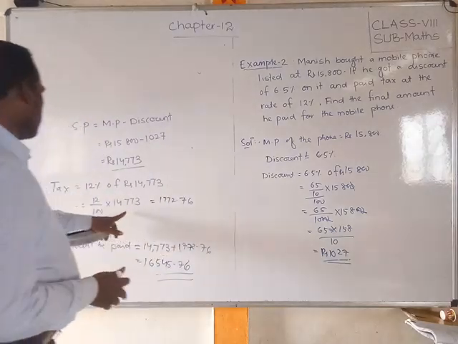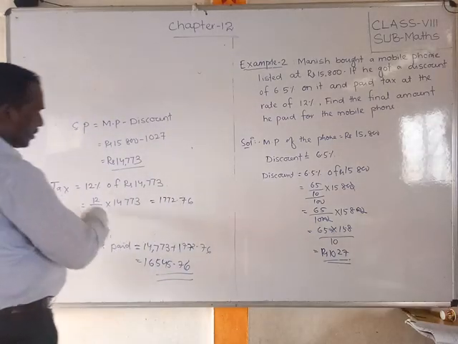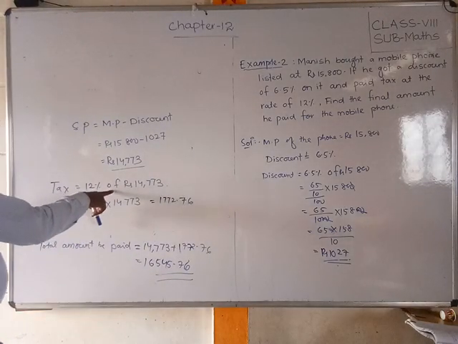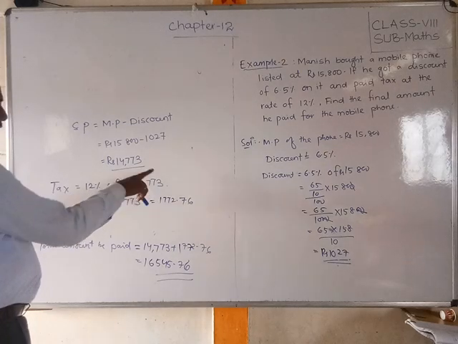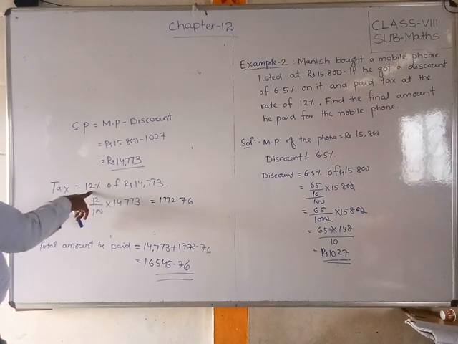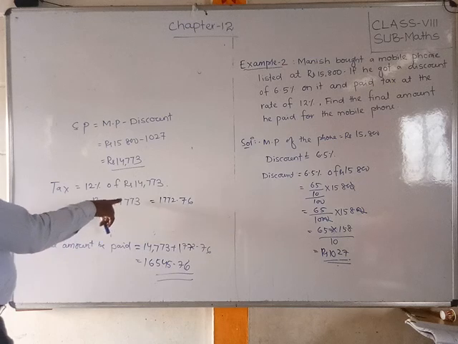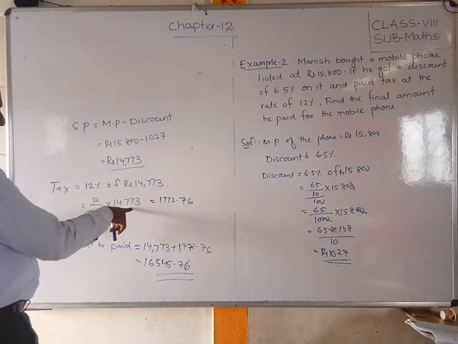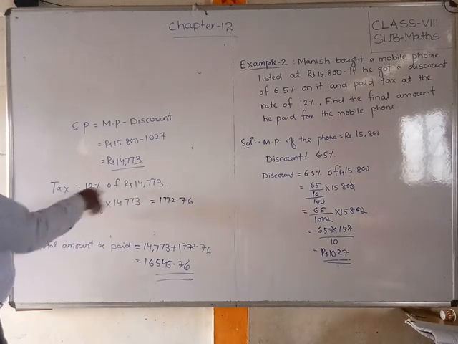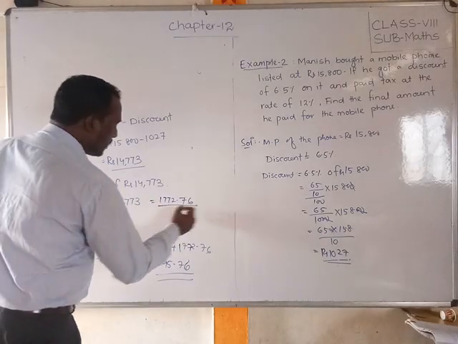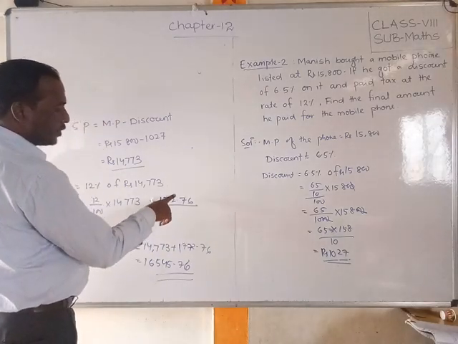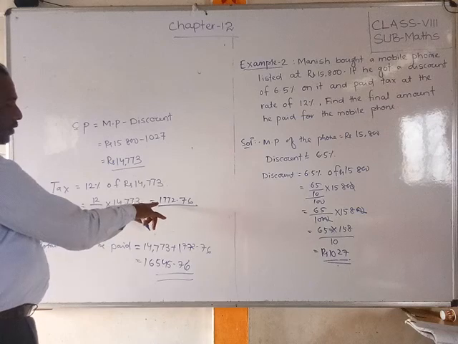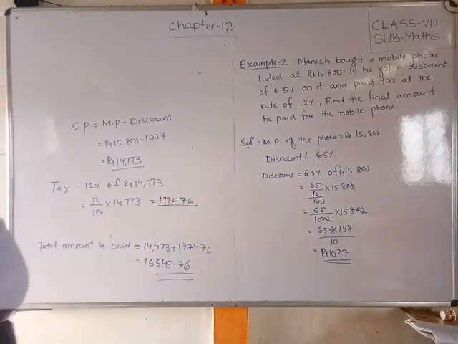Okay friends, here so let me recollect. So 12% means 12% of 14,773 is equal to, 12% means 12 by 100 into 14,773 is equal to, if you simplify this we will get 1772.76, मतलब 1772 rupees 76 paise.